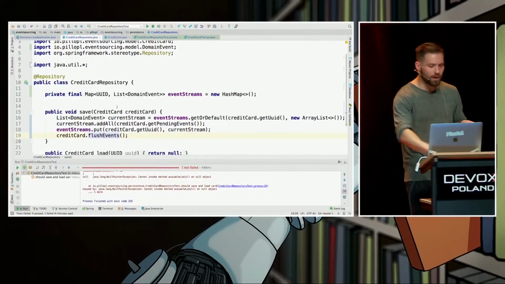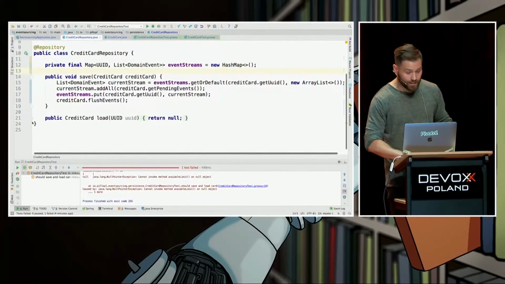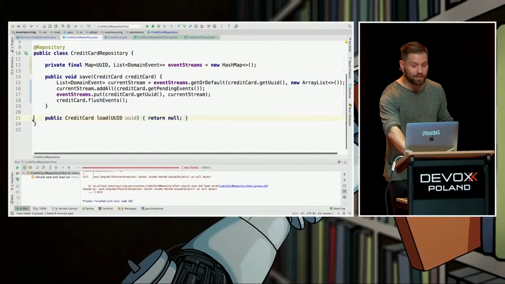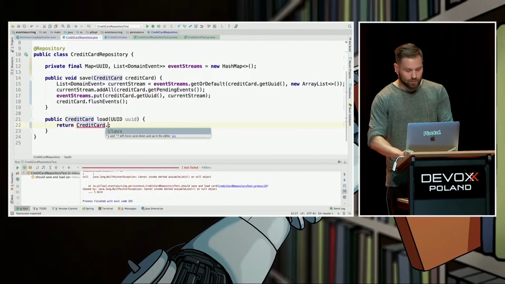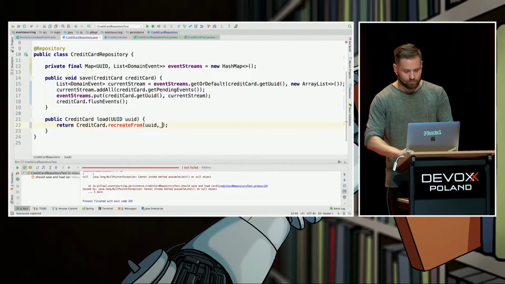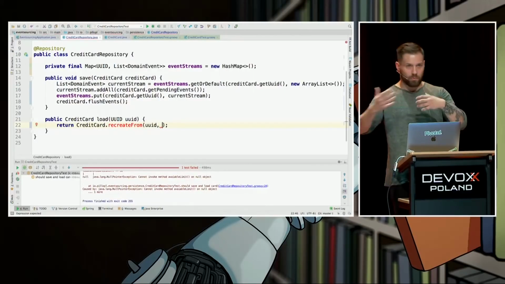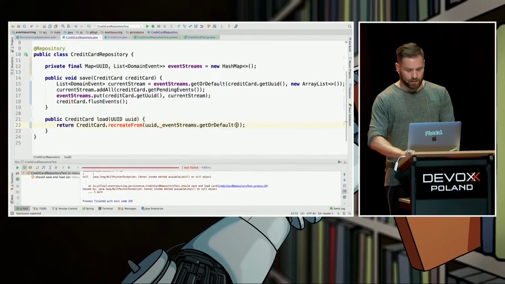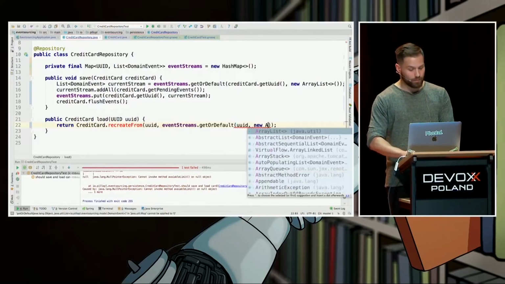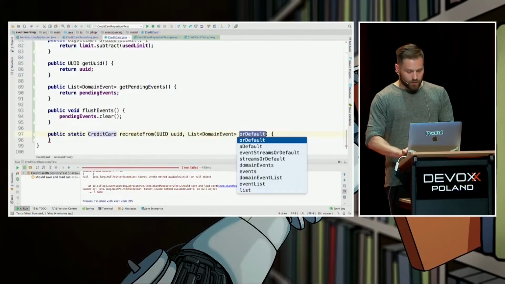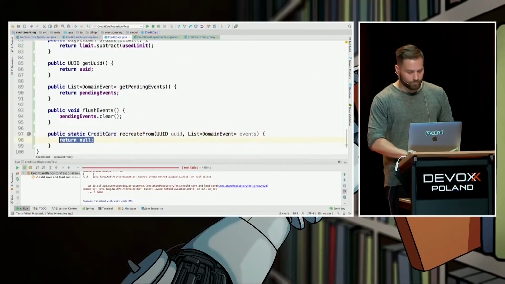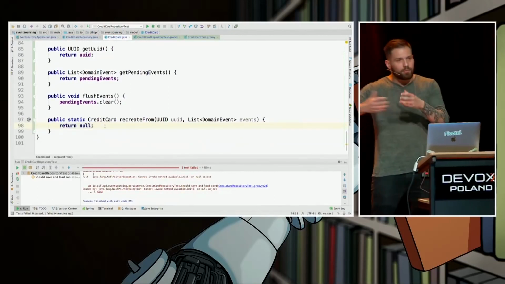Now comes the tricky part of how to load the state, based only on the stream of events. So I don't know how to do that yet, so let's create a factory method, static method inside credit card, recreate from. It takes ID, probably will be useful, and of course the stream of events. Again, or default, if it's null, give me an empty list. I want it to be named events, probably better, yeah.